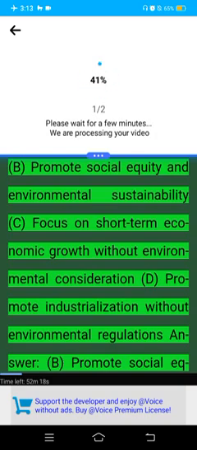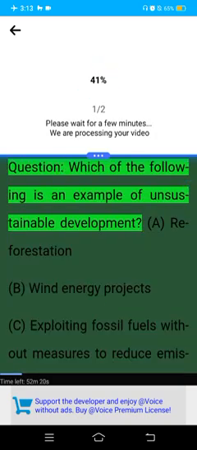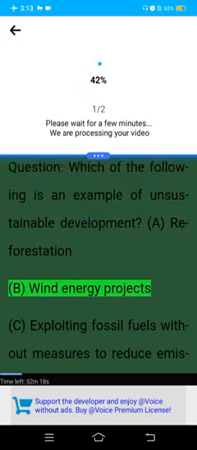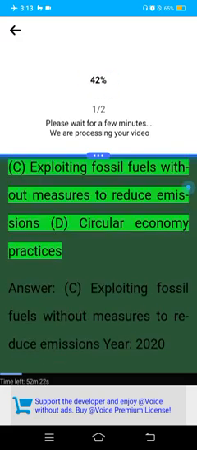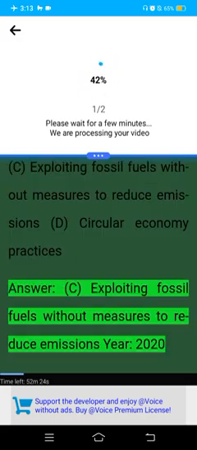Year 2022. Question: Which of the following is an example of unsustainable development? A. Reforestation. B. Wind energy projects. C. Exploiting fossil fuels without measures to reduce emissions. D. Circular economy practices. Answer: C. Exploiting fossil fuels without measures to reduce emissions.